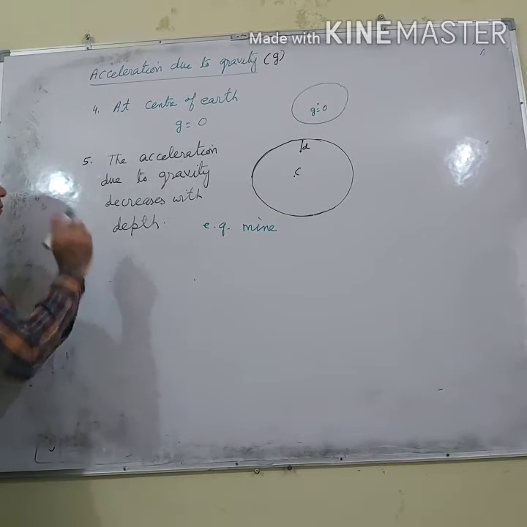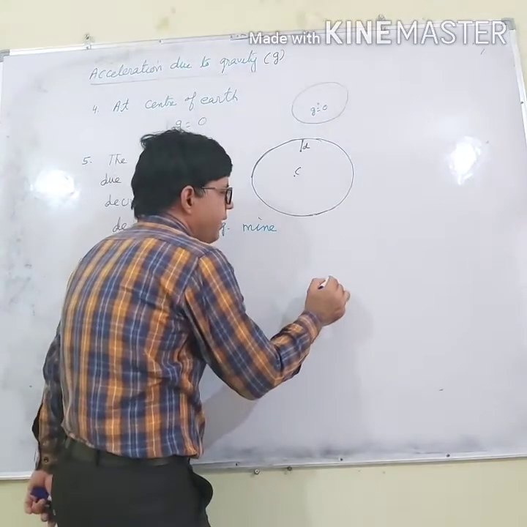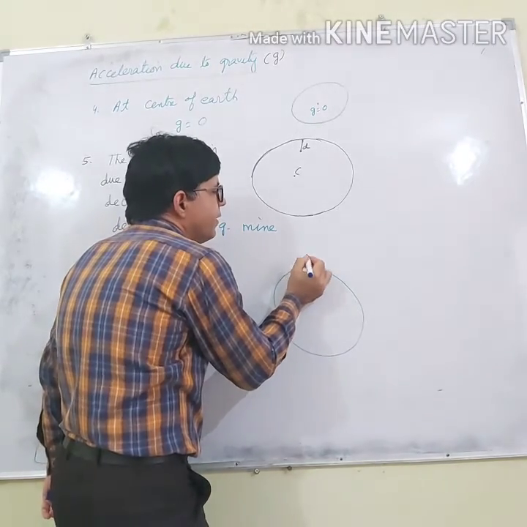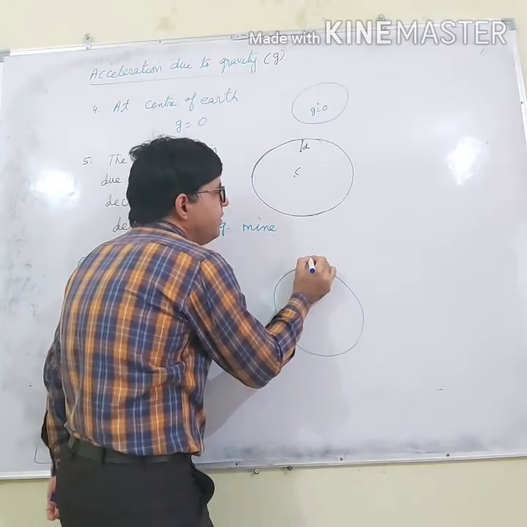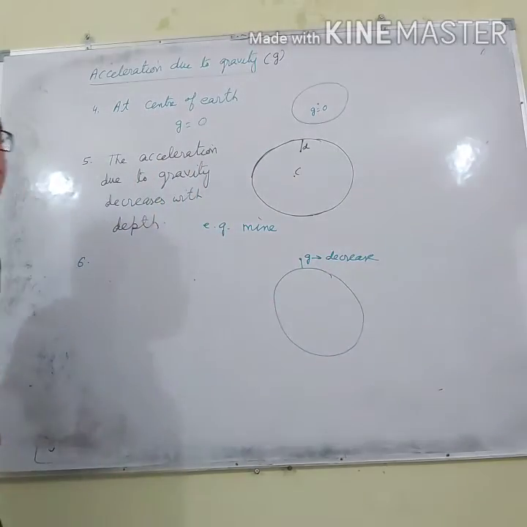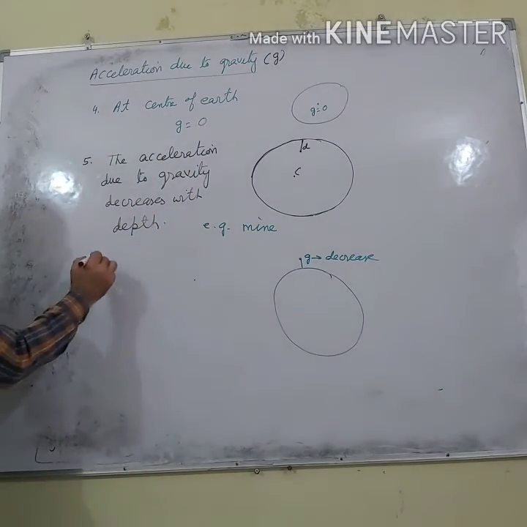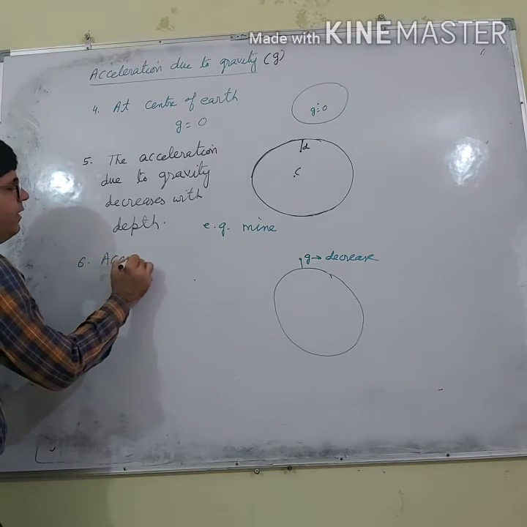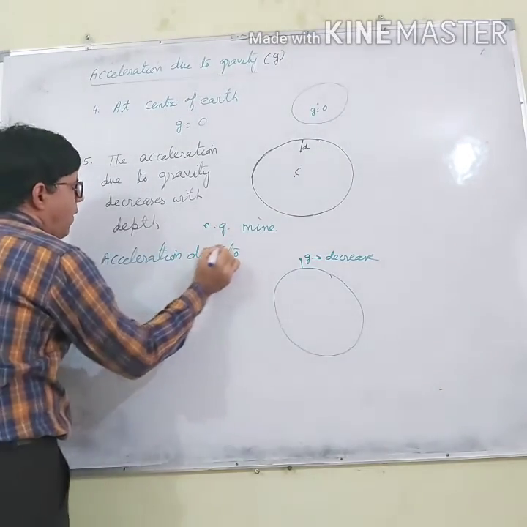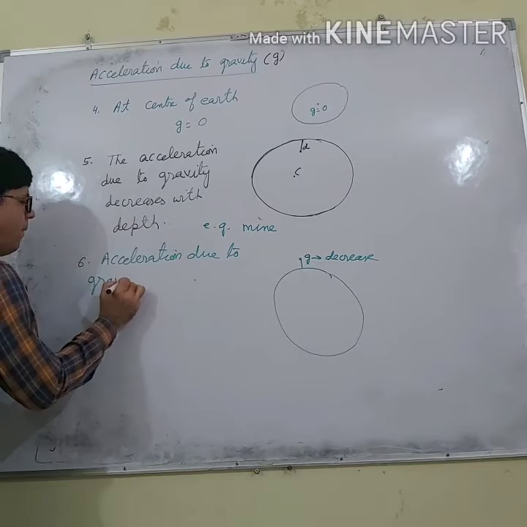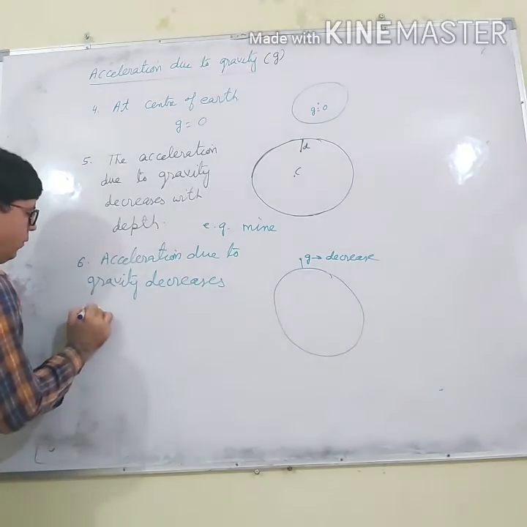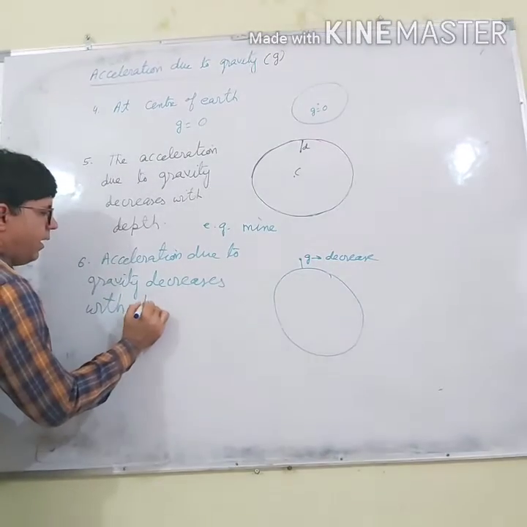Sixth point is, let us say again, this is earth. Let us say if you are at some height, then again at this point acceleration due to gravity will decrease, it will be less than that on the surface of earth. So you can say acceleration due to gravity decreases with height.